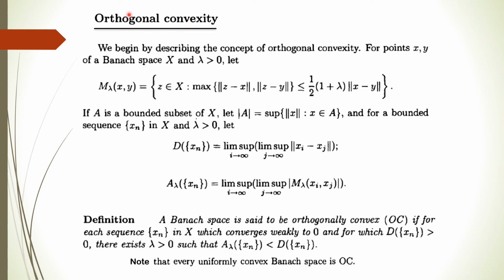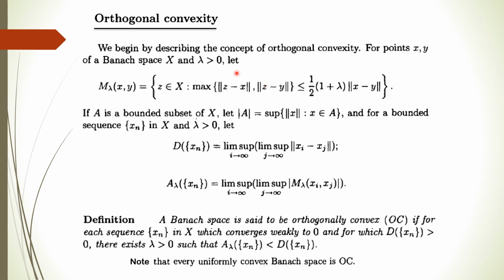Now the next is orthogonal convexity. What do we mean by orthogonal convexity? To define this, we consider any 2 points x and y of a Banach space and any scalar lambda strictly greater than 0, and let M lambda of x, y be the set of all those points z of the Banach space satisfying this condition: we find the norm of z minus x and the norm of z minus y, and find the maximum.